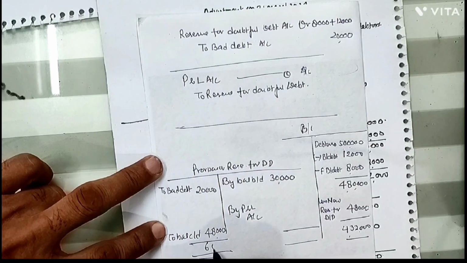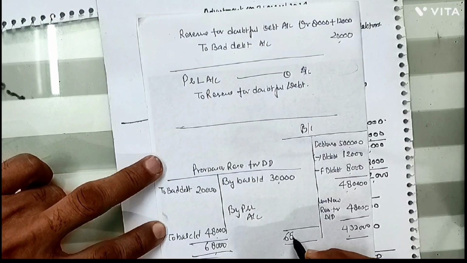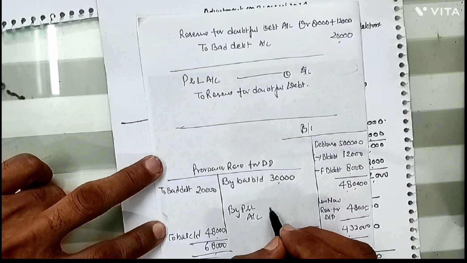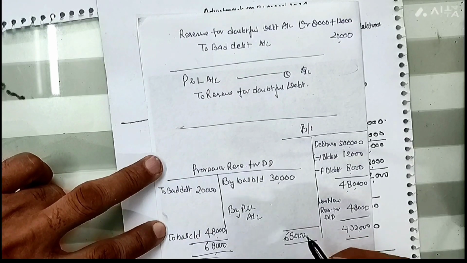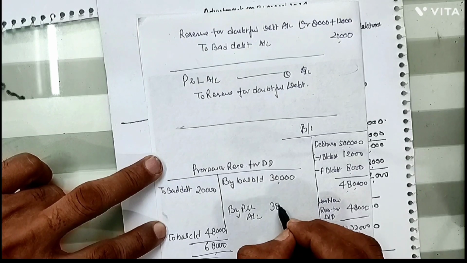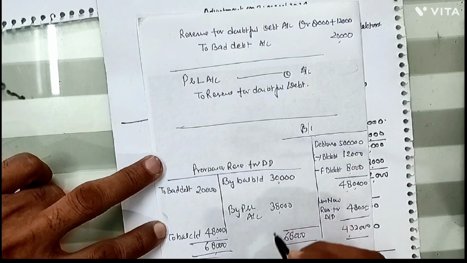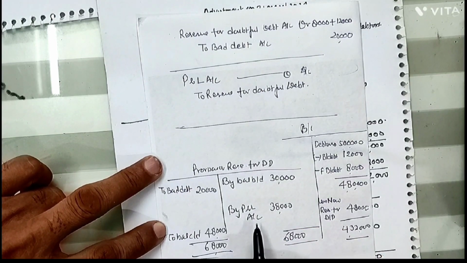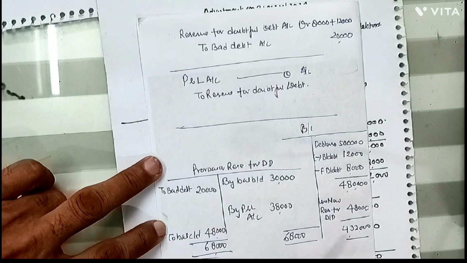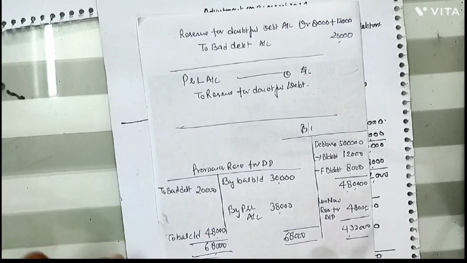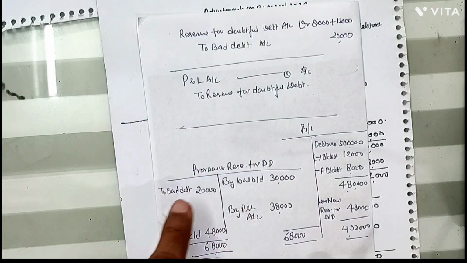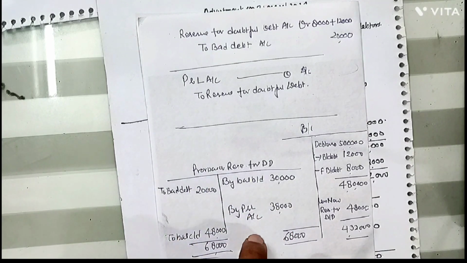This comes to 68,000 on both sides. That means the business will have to make provision for doubtful debt by rupees 38,000. So provision for bad debt is to be increased by 38,000 and the new provision will be 48,000. It's not necessary to make this account, but it is better if a student understands this matter.